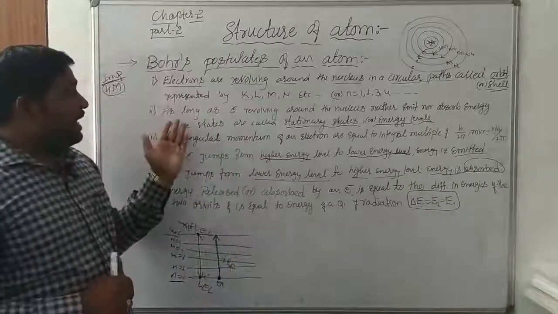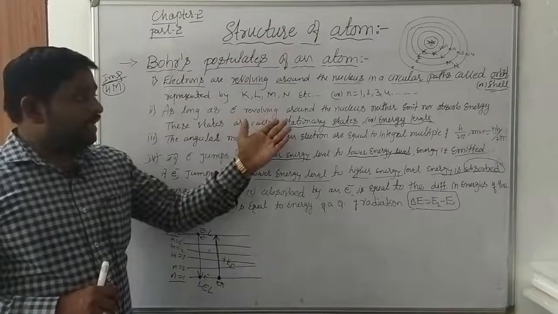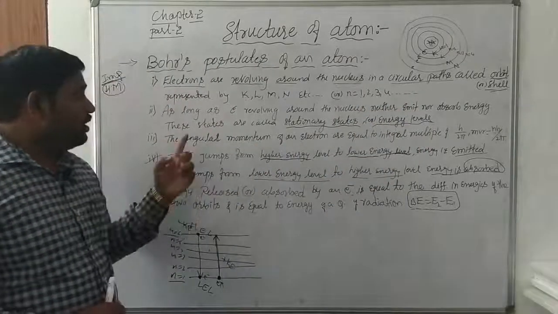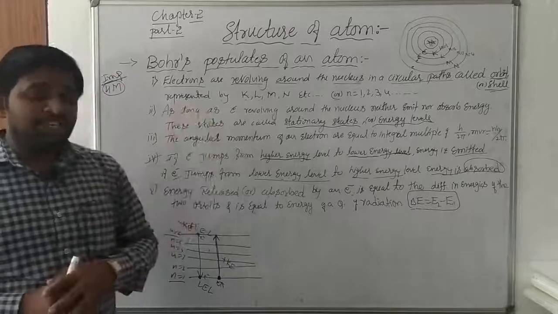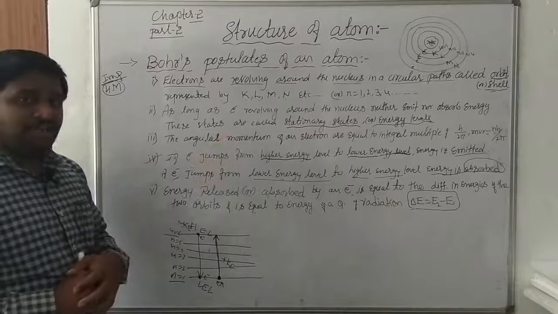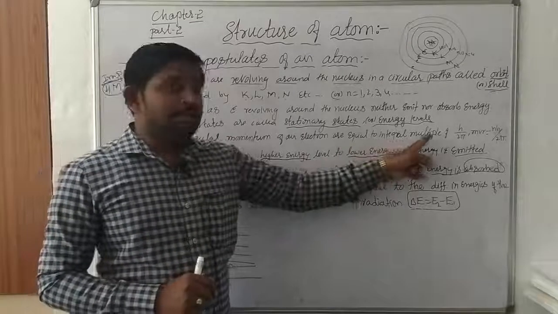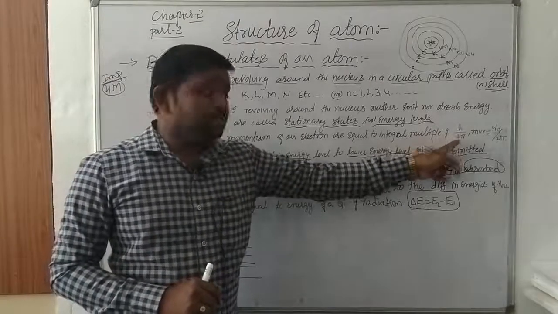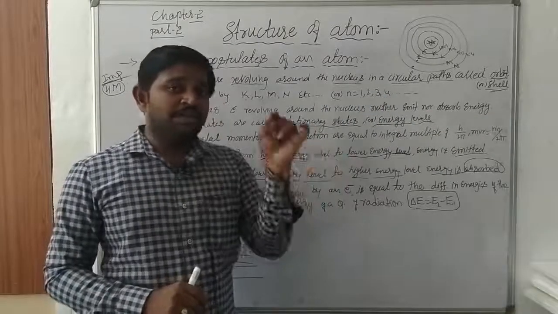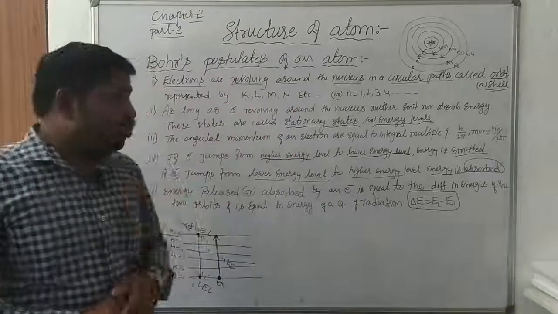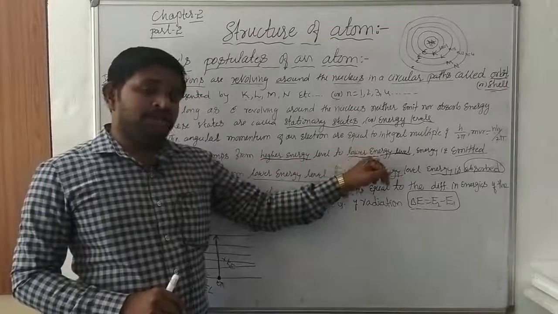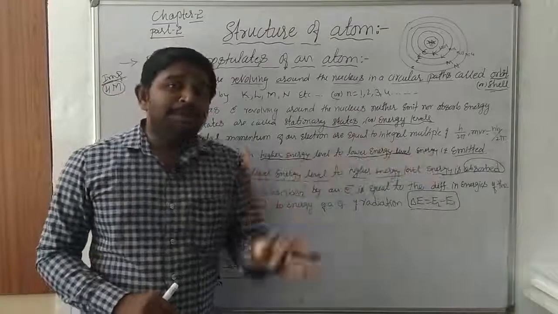And here, as long as electrons are revolving around the nucleus, the energy is neither emitted nor absorbed. These states are nothing but stationary states ಅಂತ ಹೇಳ್ತೀವಿ, or energy levels ಅಂತ ಹೇಳ್ತೀವಿ. The angular momentum of an electron is always equal to an integral multiple of h divided by 2 pi, that is mvr, mass of an electron, velocity of an electron and radius of an orbit, is always equal to nh divided by 2 pi. The electrons may jump from higher energy level to lower energy level, then the energy is emitted ಅಂತ ಹೇಳ್ತೀವಿ.